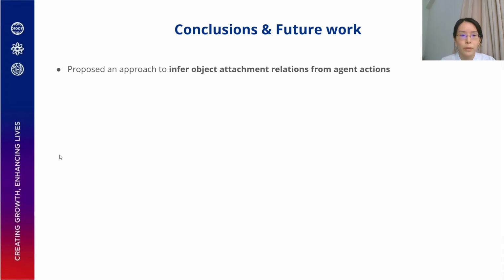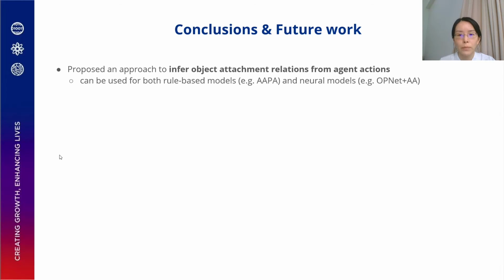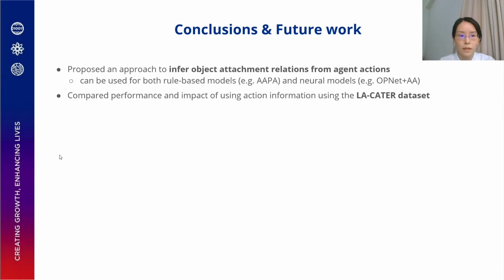In conclusion, we proposed an approach to infer object attachment relations from agent actions, which can be used for both rule-based models such as APA and neural models such as OpNet to improve their object permanence capabilities. We compared the performance and impact of using action information on the allocator dataset, and we performed an ablation study to compare APA with and without action annotation, as well as OpNet and OpNet AA, as well as different APA variants.